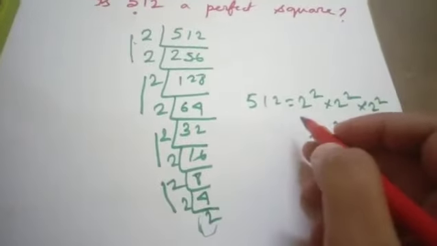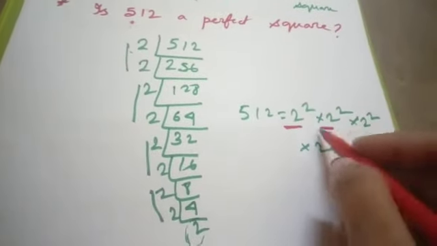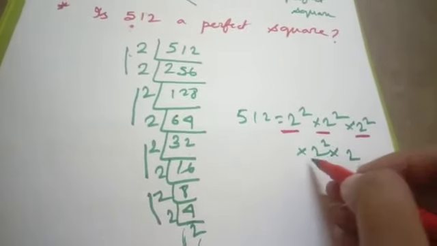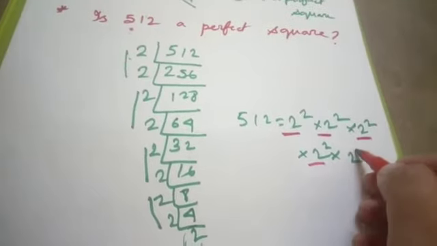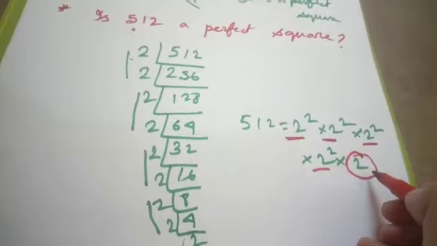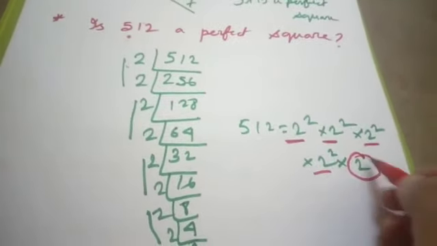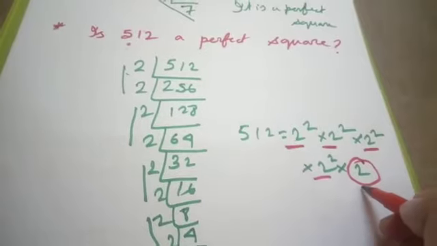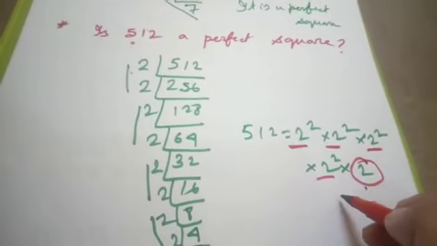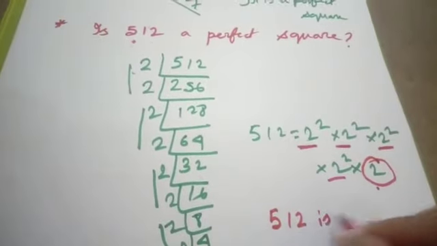So here these two has a pair, these two also pair, these two has pair, these two also pair. But this last 2 has no pair. So it is not a perfect square, and hence 512 is not a perfect square.